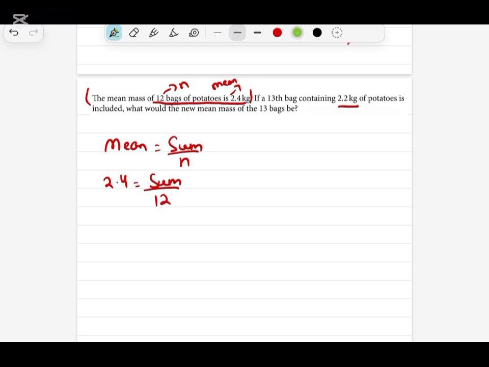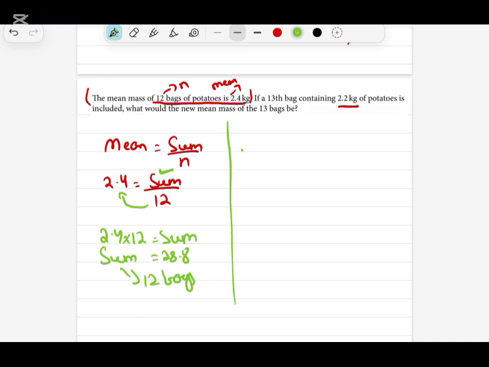First, if I read the first line, I don't have the sum. I don't know what the sum is. So I will find the sum by multiplying 2.4 by 12. So 2.4 multiplied by 12 gives the sum, 28.8. Basically, this is the sum of 12 bags. Remember that. And right now we need to find the mean of 13 bags, so we know that n will be 13.